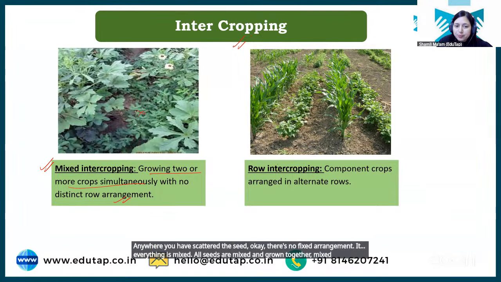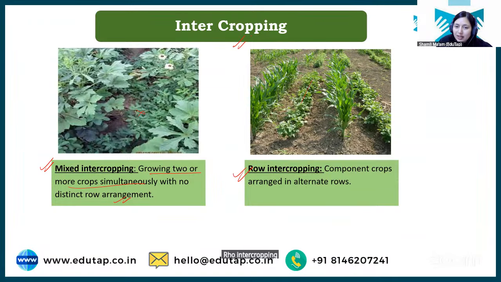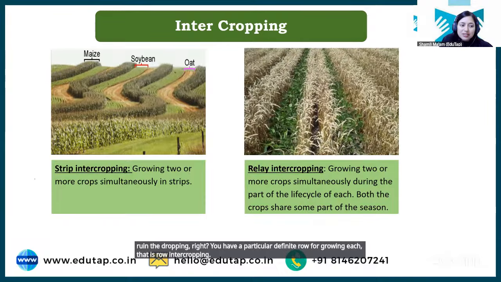Mixed intercropping. Row intercropping, very easy to understand. In a definite row, you are growing crops. That is row intercropping, right? You have a particular definite row for growing each crop. That is row intercropping. Then we have strip intercropping.